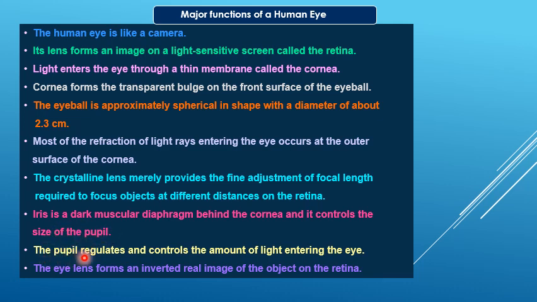The pupil regulates and controls the amount of light entering the eye. The eye lens forms an inverted real image of the object on the retina.